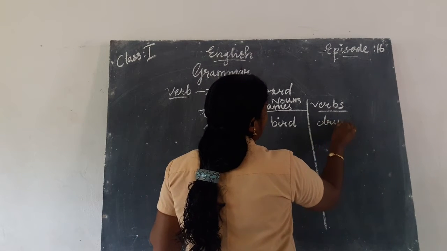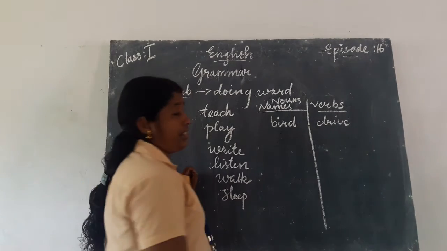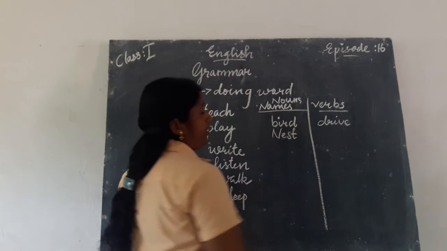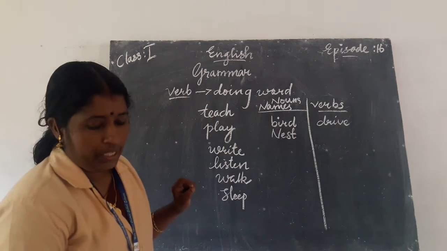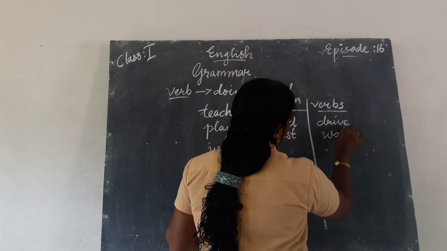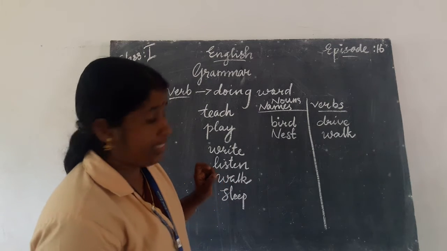Drive, D-R-I-V-E. Next one, nest. It is a noun, N-E-S-T. Walk is a verb. Then chair.